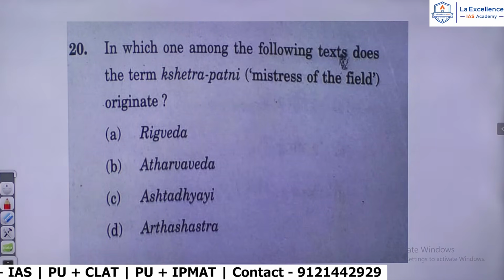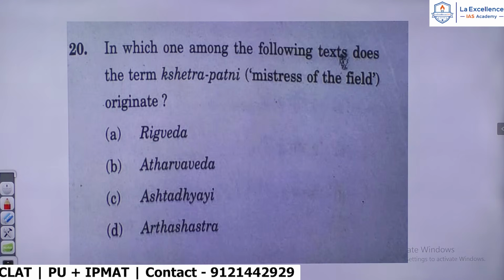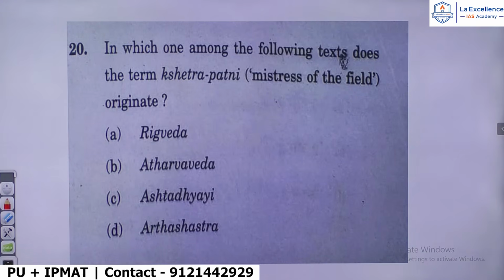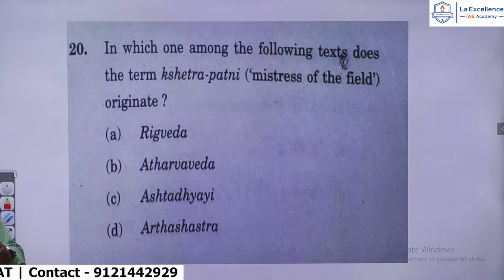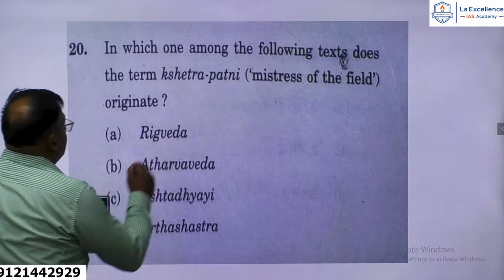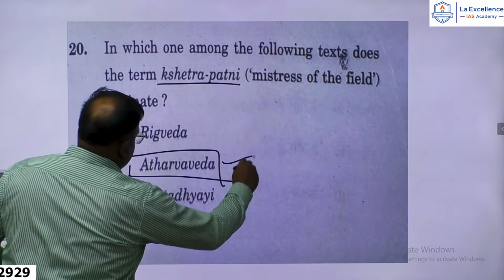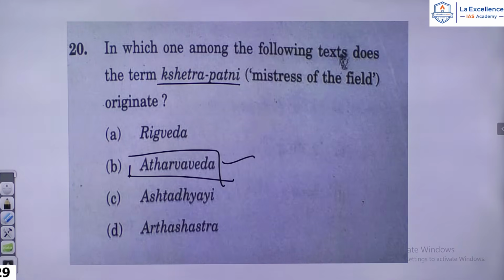Next question. In which one among the following texts does the term Kshetra Patni, mistress of the field, originate? So here the word Kshetra Pati is mentioned in the Rig Veda, whereas the word Kshetra Patni is mentioned in the Atharva Veda. That is the answer. Atharva Veda would be the answer. Mistress of the field. It is in the Atharva Veda. Factual question.